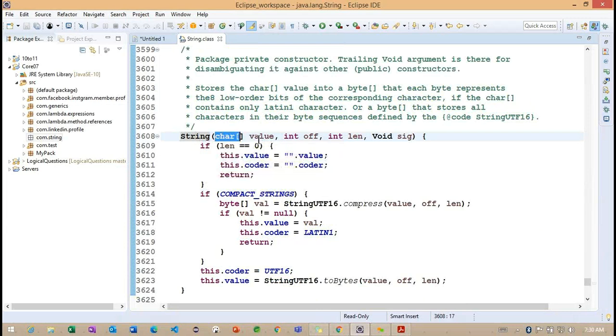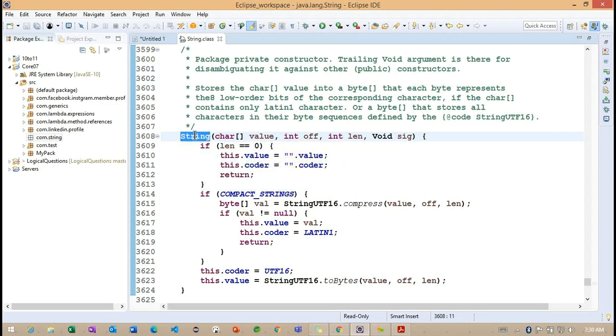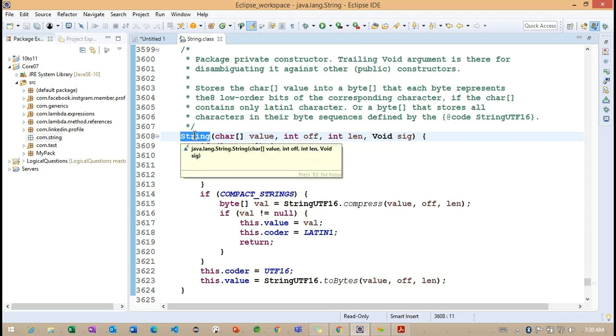Getting the point? Now you can understand. This is the first parameter, second parameter, third parameter, and fourth parameter. So we are having a 4-parameter constructor or not. To understand whether it is a constructor or not, we need to understand that the constructor name should be the name of the class. So here we are having the String class, and the constructor also has the same name.